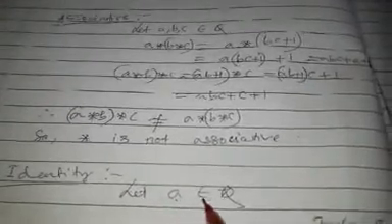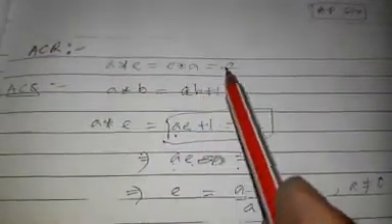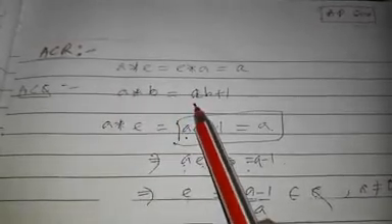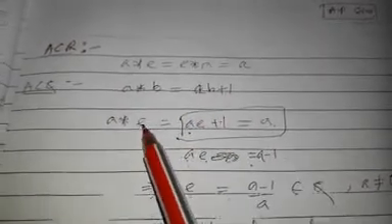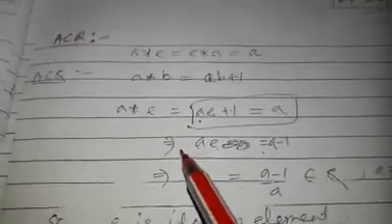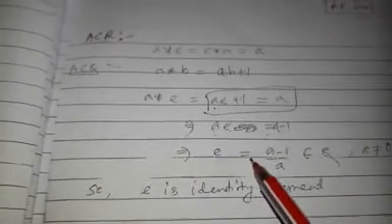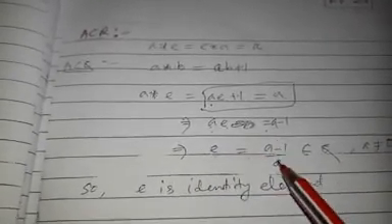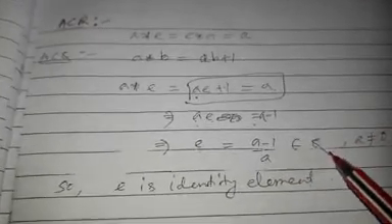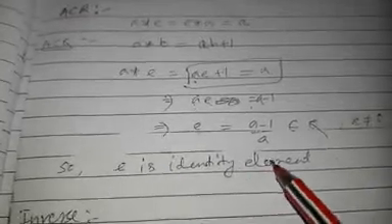Identity: let A belong to Q. According to the rule, A star E is equal to E star A is equal to A. According to the question, A star B is equal to AB plus 1. A star E is equal to AE plus 1, which is equal to A. That implies AE is equal to A minus 1, so E is equal to (A minus 1) by A, which belongs to Q, provided A is not equal to 0. So E is the identity element.